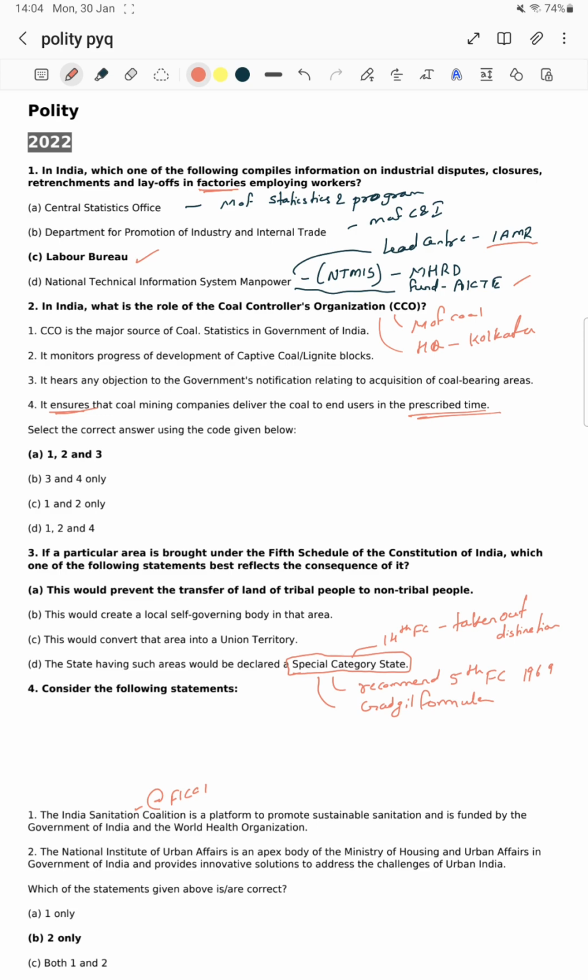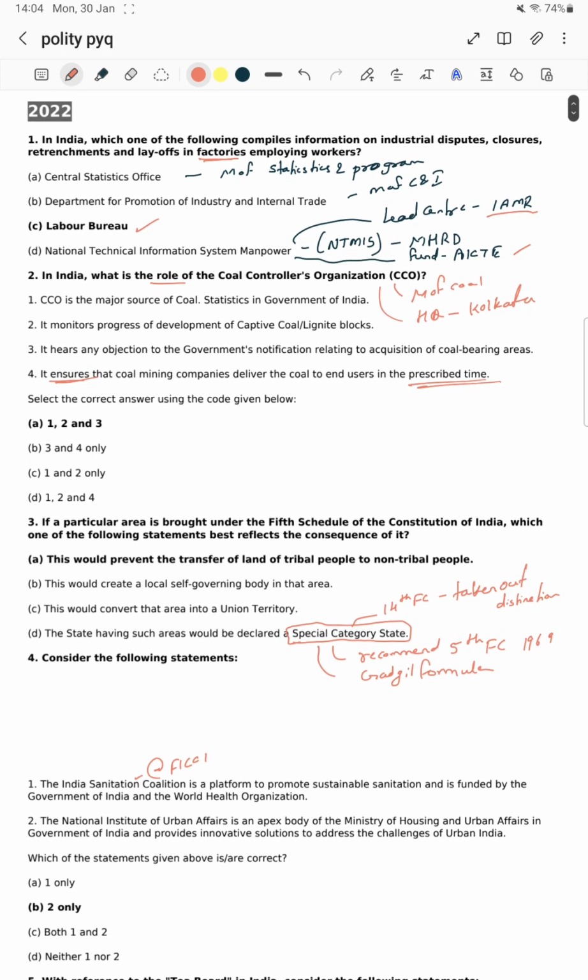Now the second question. Here we see how we use elimination as well as how we can learn from it. What is the role of the Coal Controller's Organization, the CCO? He asked about the functions of the CCO. The CCO is the major source of coal statistics in the Government of India. So yes, that statement is correct, it is a coal statistics body in the Government of India.